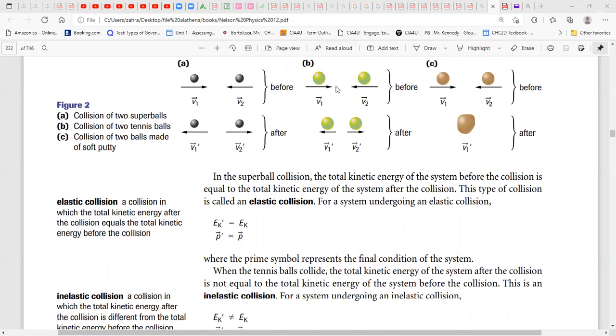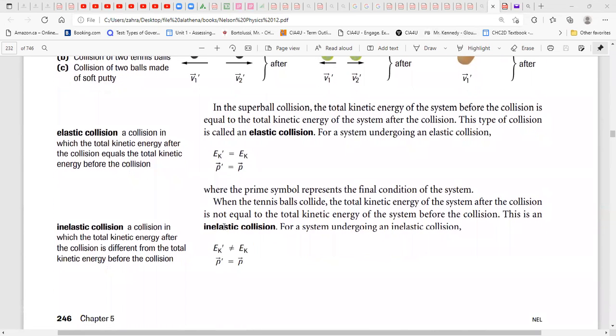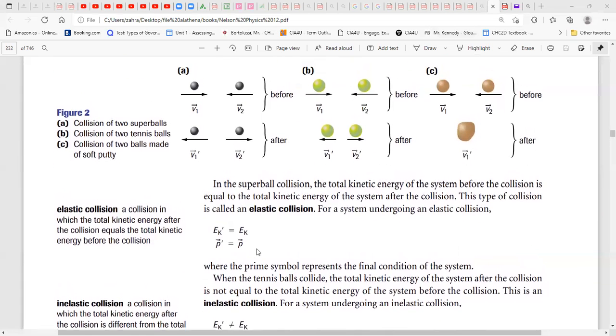So when you have a bigger ball, let's say there is friction, say a tennis ball has some friction, when they bounce back, some energy will be lost. So we have an inelastic collision. In an inelastic collision, the kinetic energy is not constant. It means the total energy after collision and before collision is not the same, not equal. But the momentum is still constant. Before collision momentum and after collision momentum are equal.